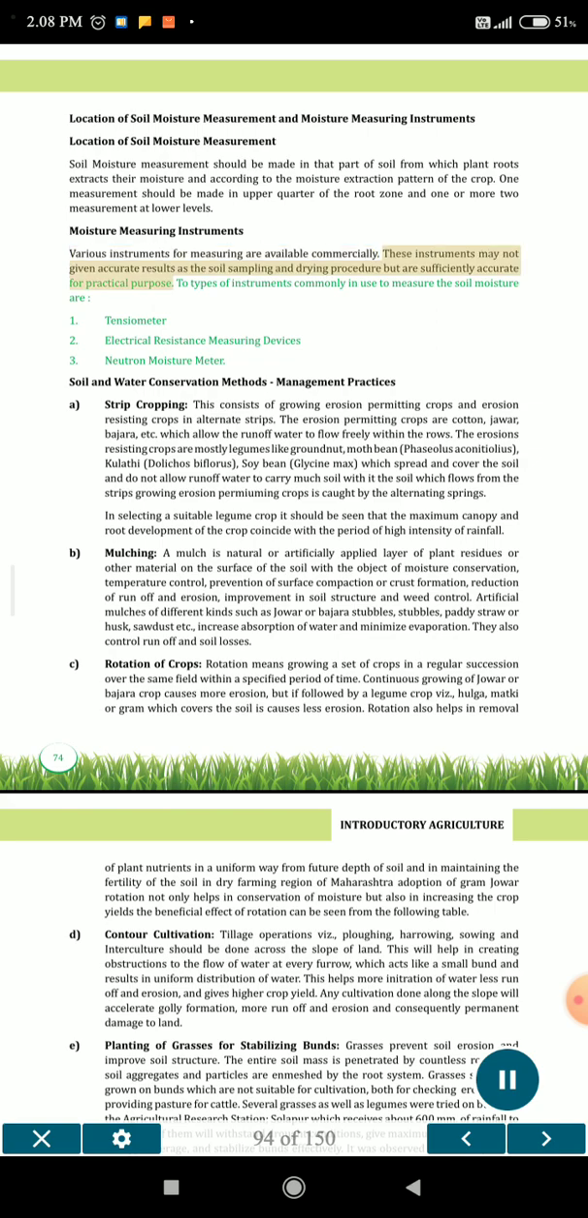Moisture measuring instruments. Various instruments for measuring are available commercially. These instruments may not give results as accurate as the soil sampling and drying procedure, but are sufficiently accurate for practical purposes. The types of instruments commonly in use to measure soil moisture are: 1. Tensiometer, 2. Electrical resistance measuring devices, 3. Neutron moisture meter.